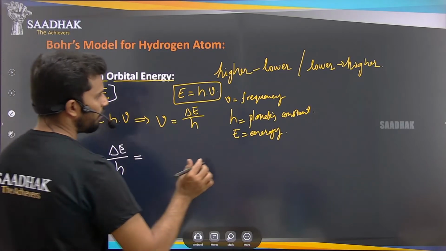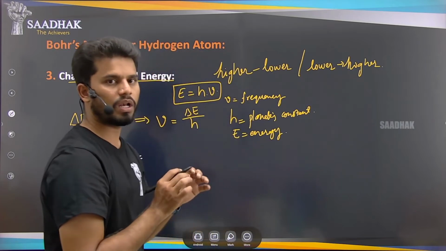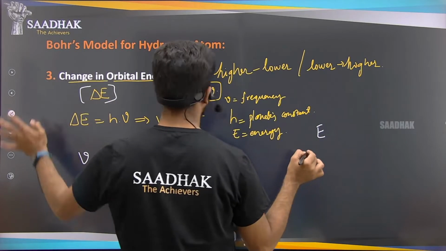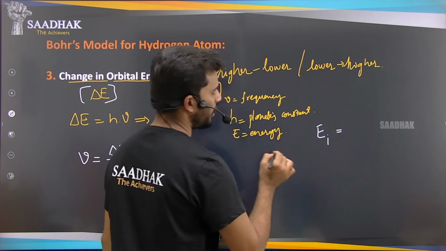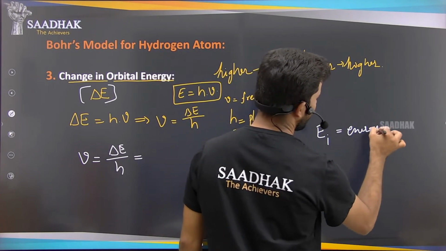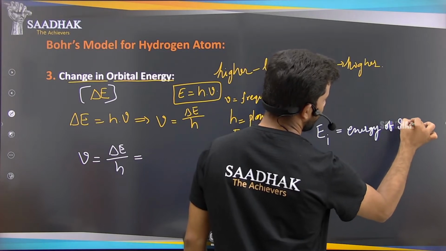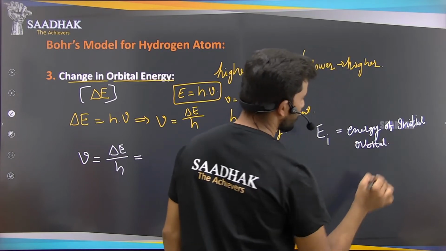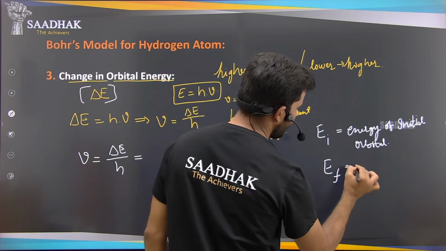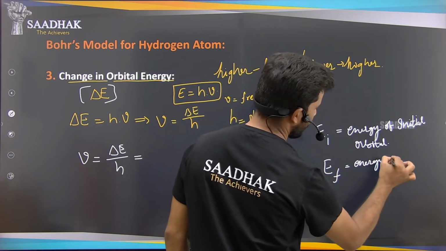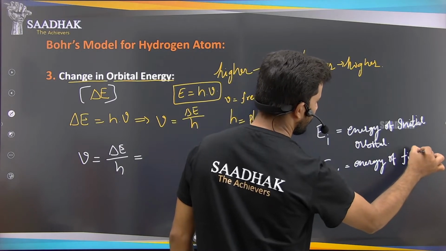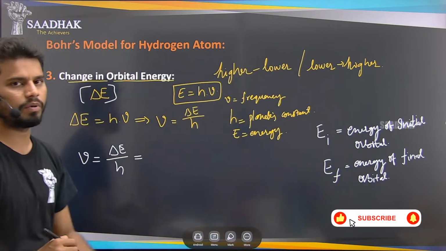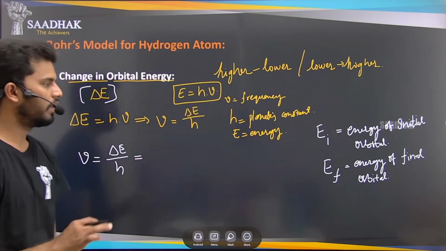So delta E means, if I say the energy of the initial energy level or initial orbital, let us say E I is nothing but the energy of the initial orbital, and E F is nothing but the energy of the final orbital, meaning in which orbital the atoms are settling from the initial orbital, after that in which orbital they are forming, right?